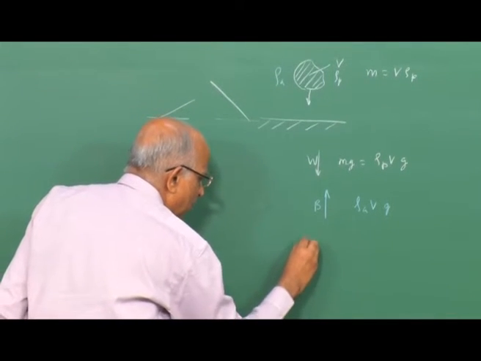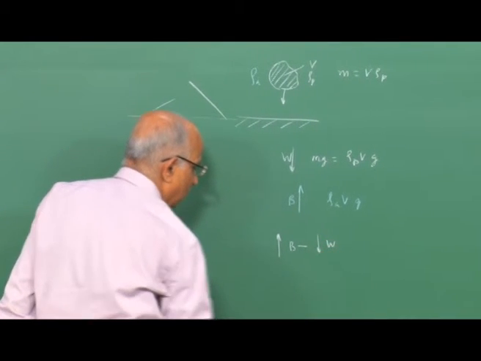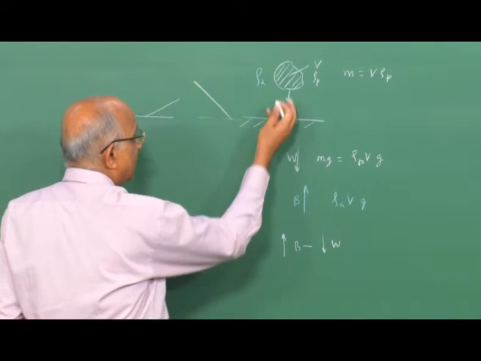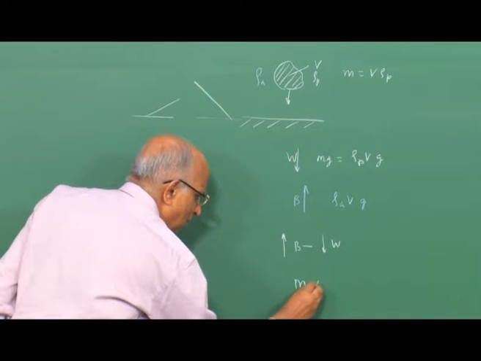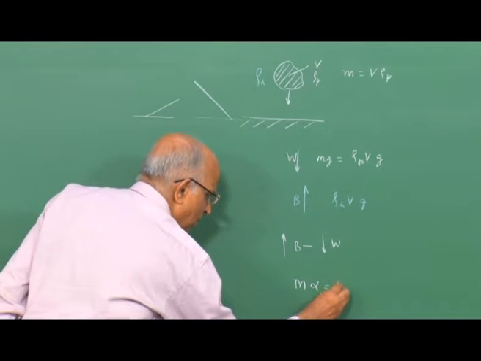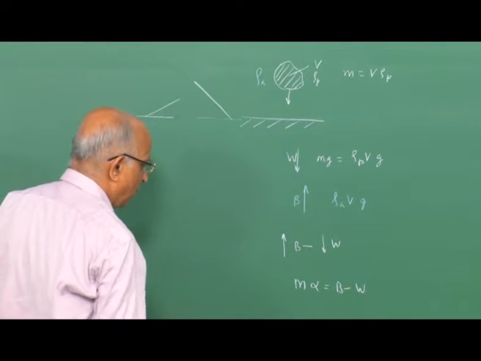Well, I have the buoyancy force exceeding my gravitational force, namely weight, and the acceleration of this parcel of gas corresponds to mass into acceleration of this parcel of gas is equal to the buoyancy force minus the weight of this particular parcel of gas.